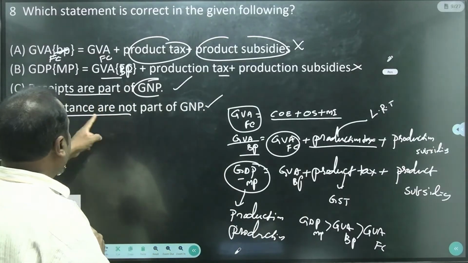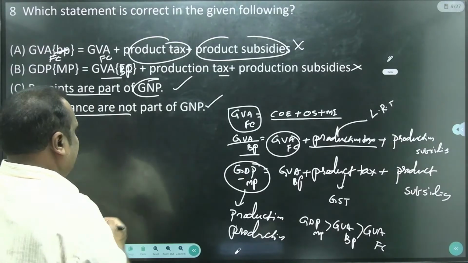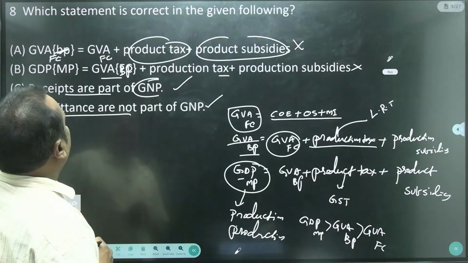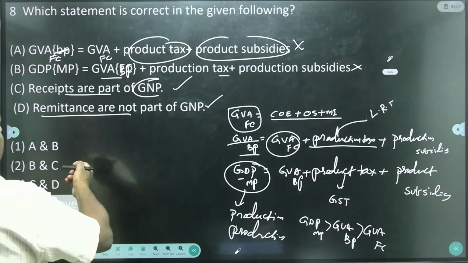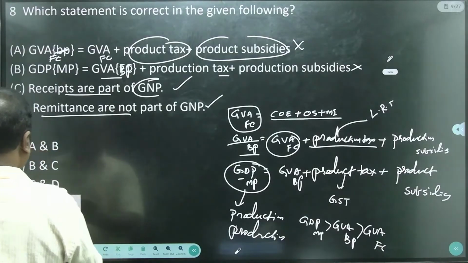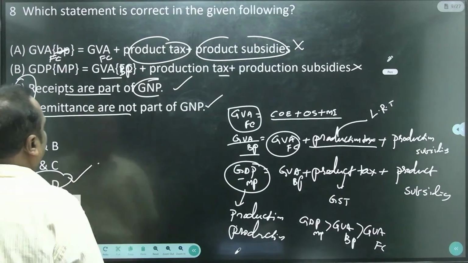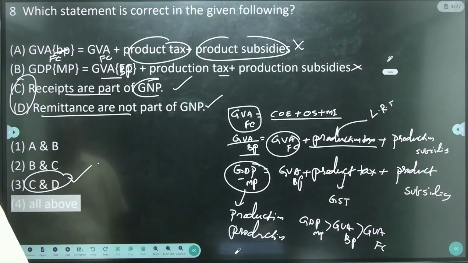So remittance are not part of the GNP, receipts are part of the GNP, both statements are correct. So answer is C and D. C and D is the answer.